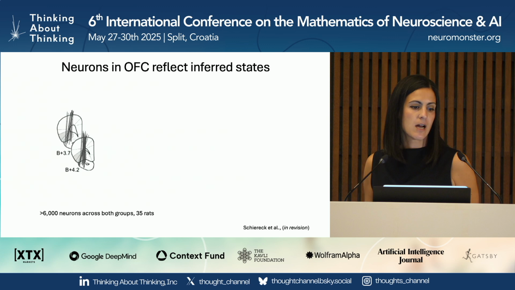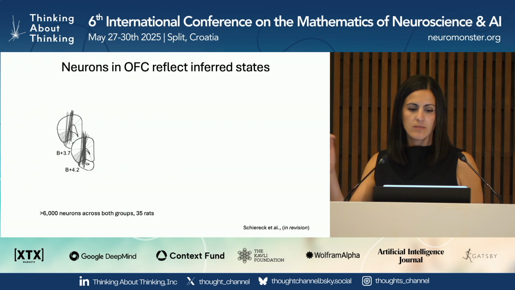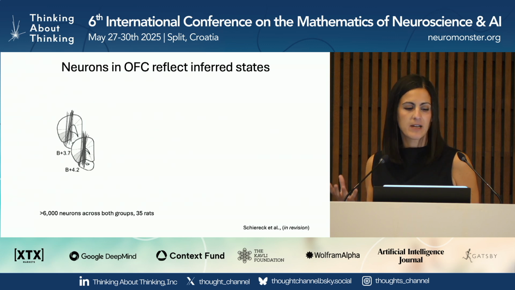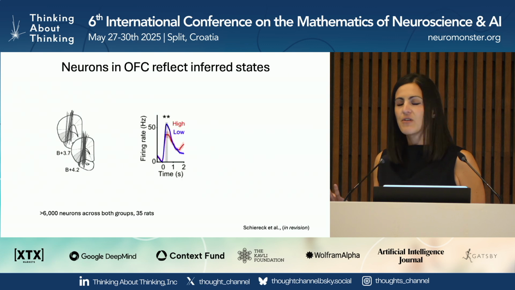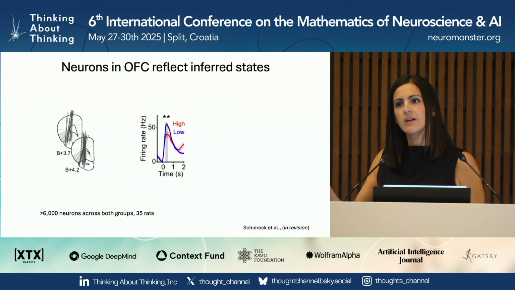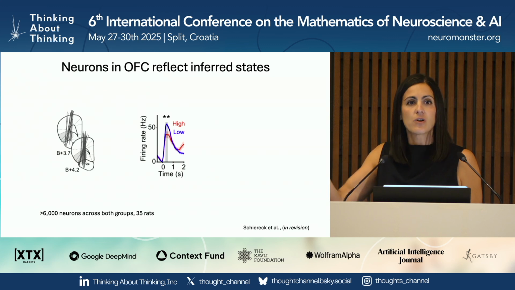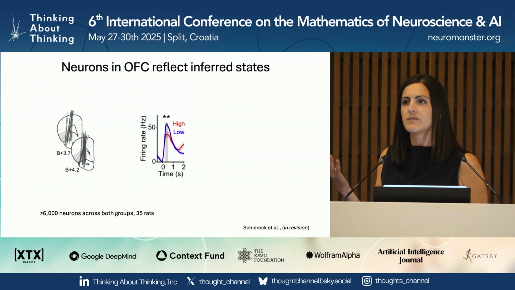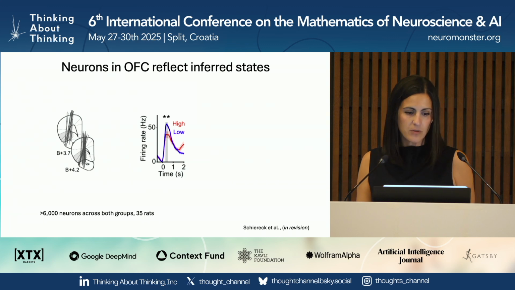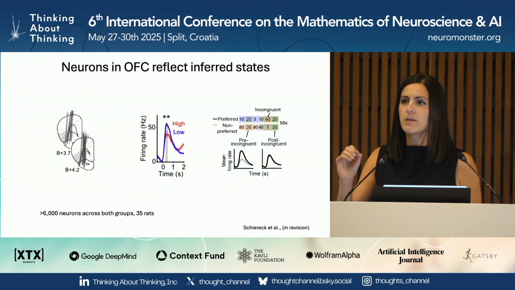So Shannon performed recordings from 35 rats implanted chronically with Neuropixels probes. I'm just going to show you two main pieces of electrophysiological evidence, because this is a very complex, rich data set. Obviously, she found neurons in the OFC that are sensitive to the block. But one thing we wanted to differentiate was sensitivity to the block from sensitivity to the reward offers, because we know the reward offers are correlated with the block, and one of the things that OFC cares about is value. So what Shannon decided to look at was trials only offering 20 microliters.